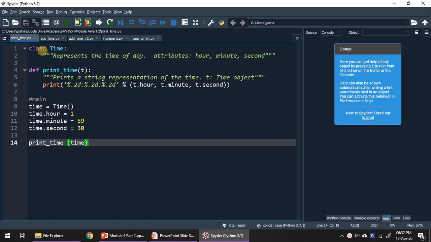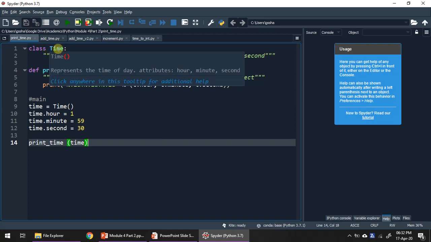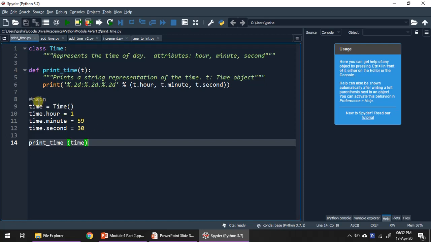We use the keyword class followed by the name of the class, that is Time, to define the class. We already know that this is a default constructor where nothing is present inside the class. And here in the main program we are going to create an instance of the class Time with the name lowercase time.